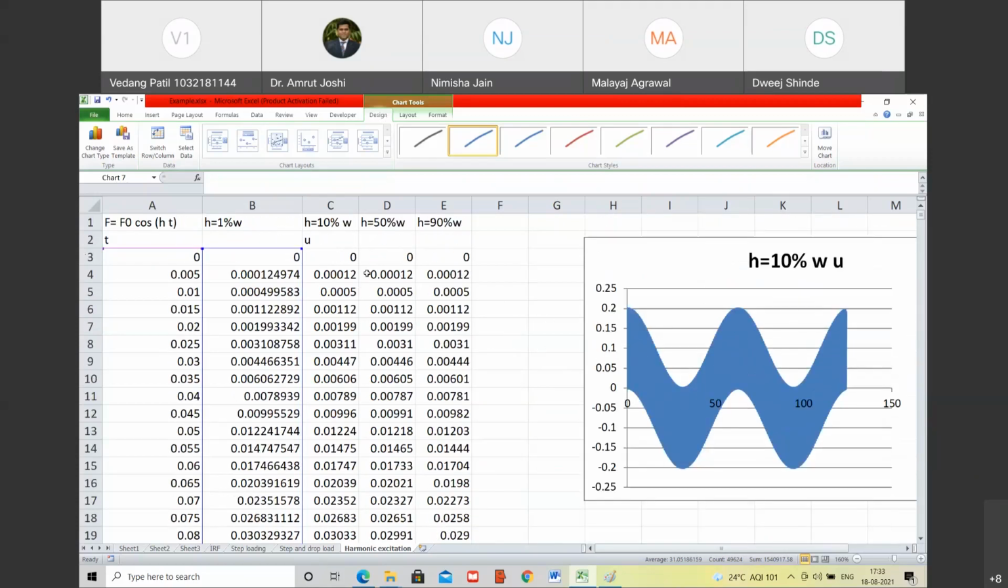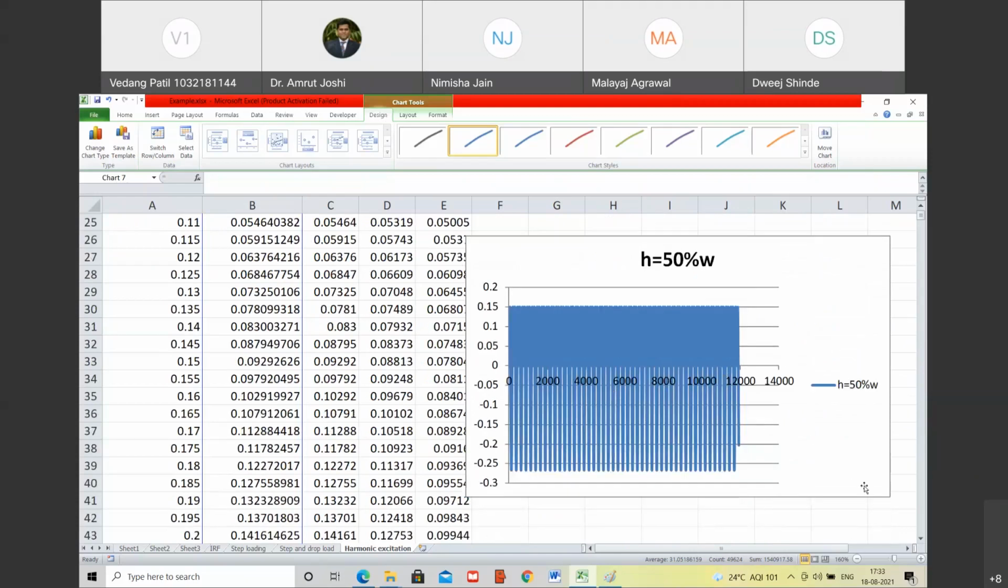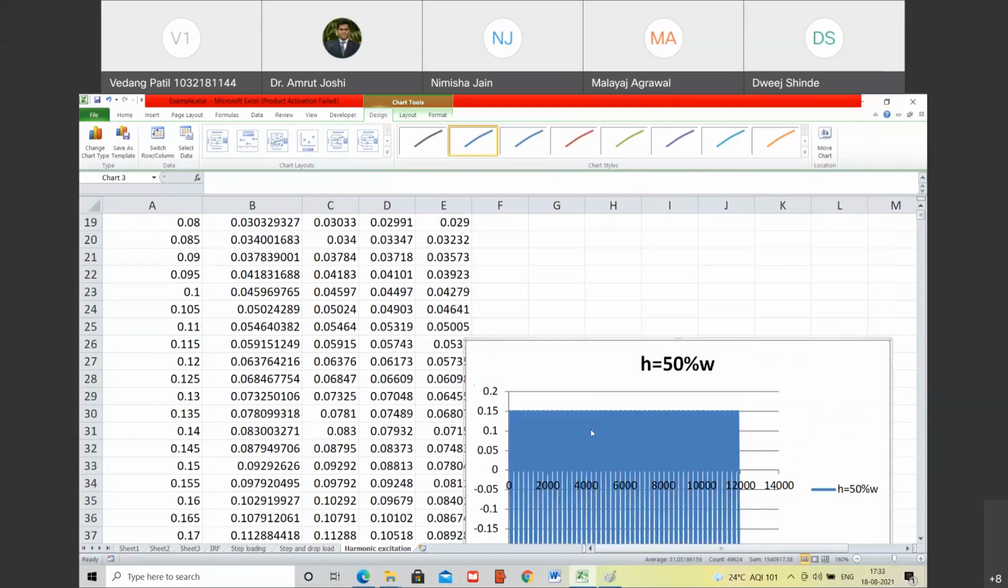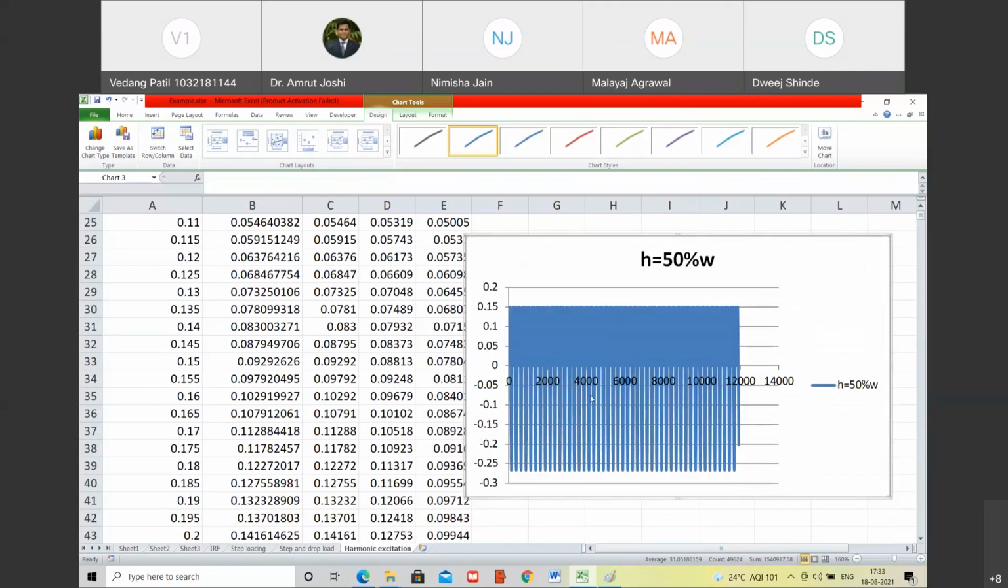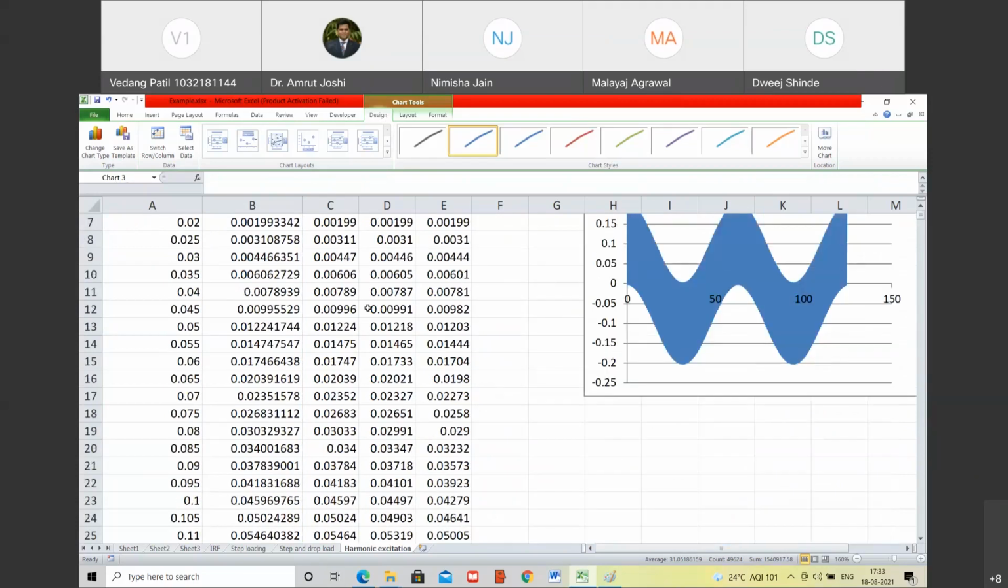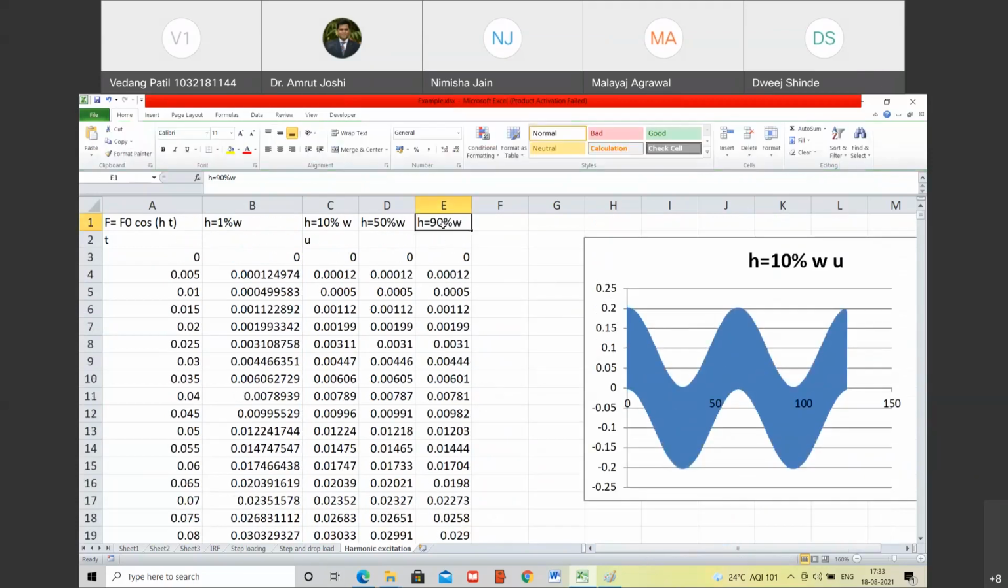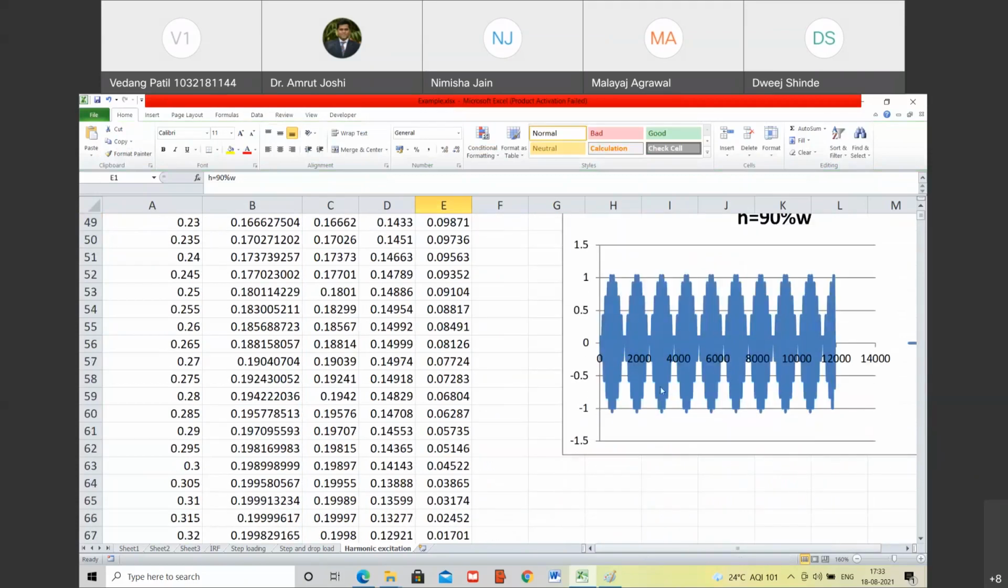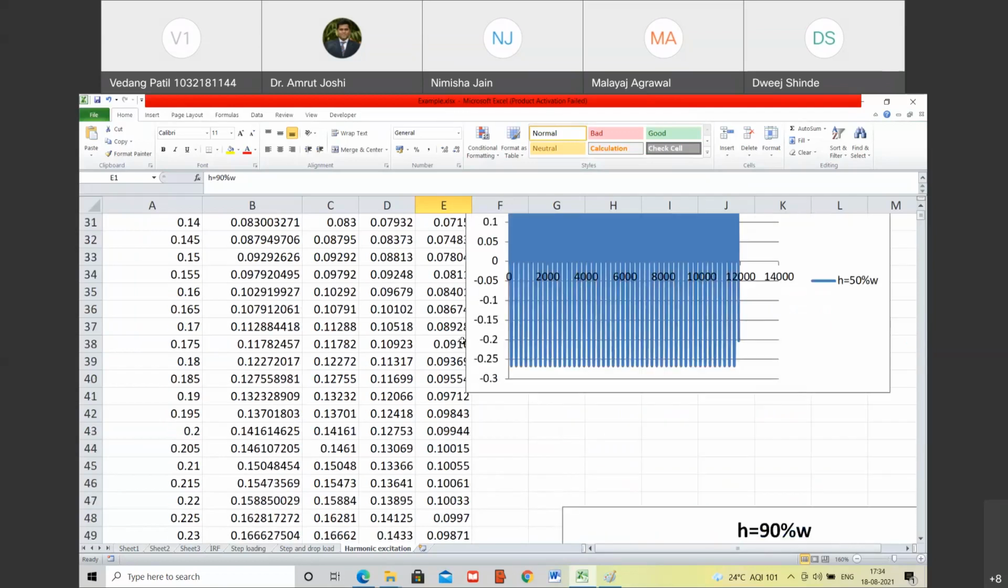Now, what do you observe when H is equal to 50% of W? You see some response. You can't say any specific thing about this response, so forget about this. What happens when H is very close to W? So H matlab lambda. When forcing frequency is very close to W, you will see a phenomenon called beating phenomenon. इस phenomena को बोला जाता है beating phenomena. That is observed.